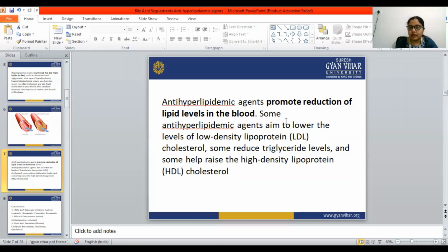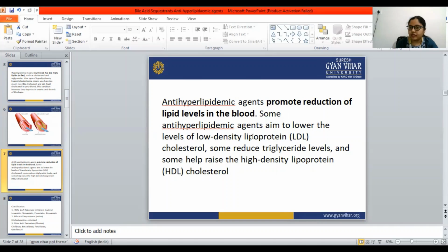Some anti-hyperlipidemic agents aim to lower the level of low density lipoprotein. What is their aim? To lower the level of low density lipoprotein. Some anti-hyperlipidemic agents are meant for lowering the low density lipoprotein, that is LDL.